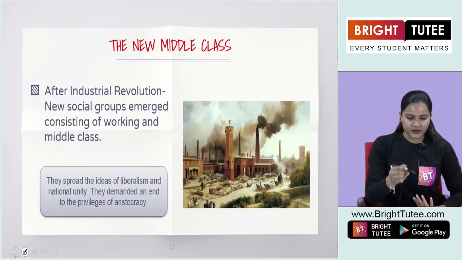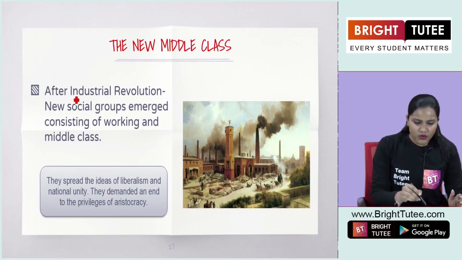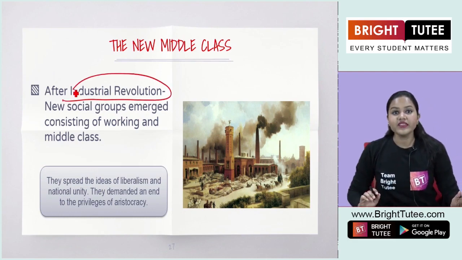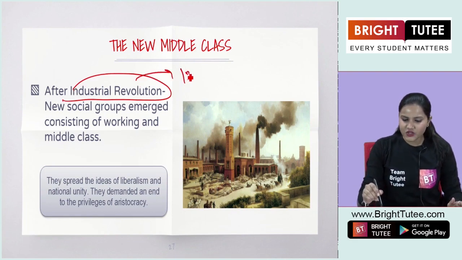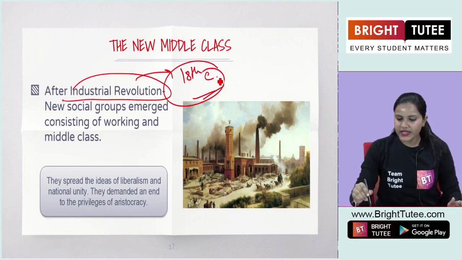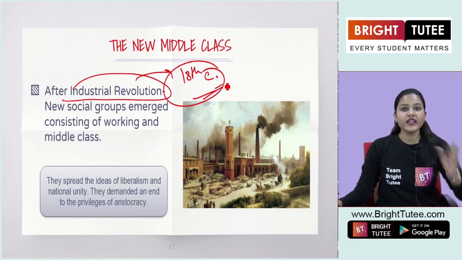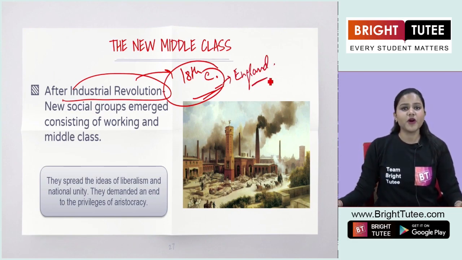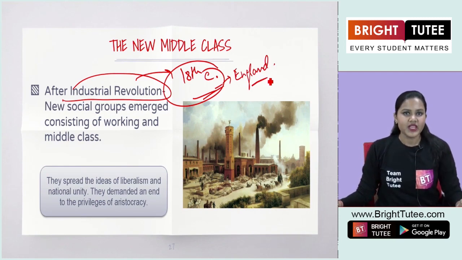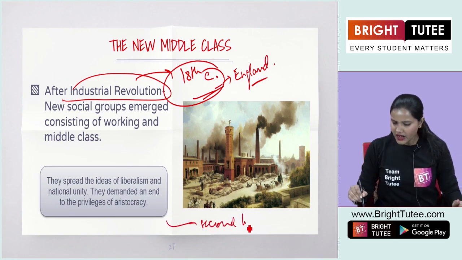So what do we see here? We see the change after the Industrial Revolution. Do you remember when the Industrial Revolution took place? It was in the 18th century itself that the Industrial Revolution took place. And where did it take place first? It was England. But when we are talking about Europe, what do we see here? Here, the Industrial Revolution took place in the second half of the 19th century.